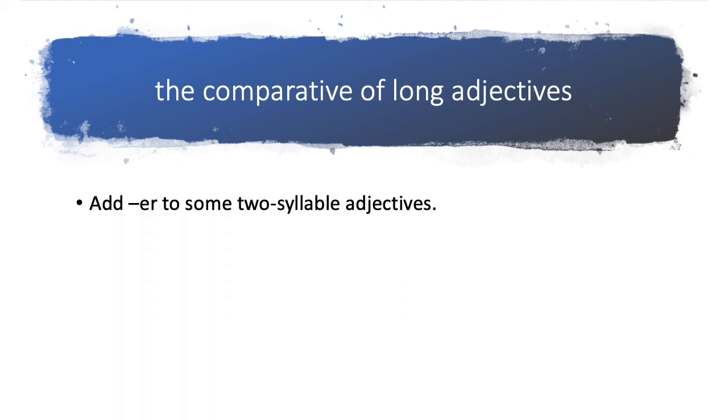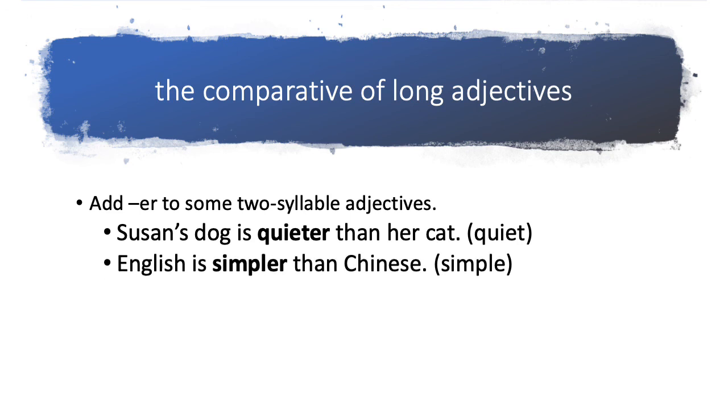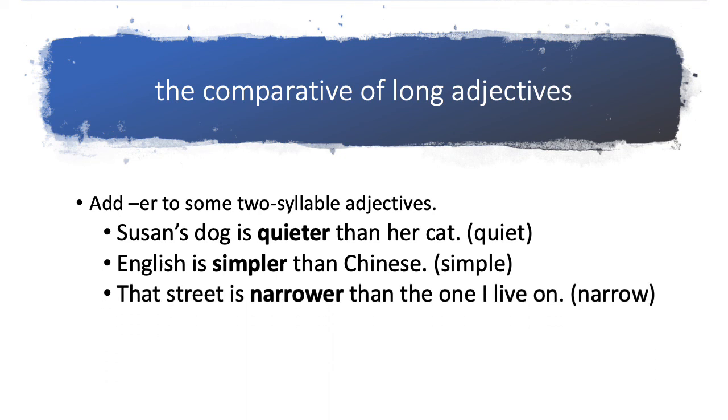Now, some 2-syllable adjectives, we just add er, so these are exceptions. For example, Susan's dog is quieter than her cat. Quiet, 2 syllables, but we don't say more quiet, we say quieter. English is simpler than Chinese. So simple, 2 syllables, but we don't say more simple, we say simpler. And that street is narrower than the one I live on. Narrow, 2 syllables, narrow, but we don't say more narrow, we say narrower.